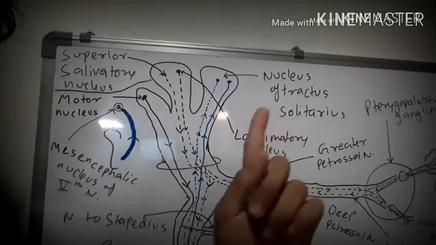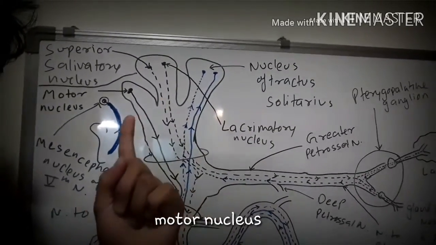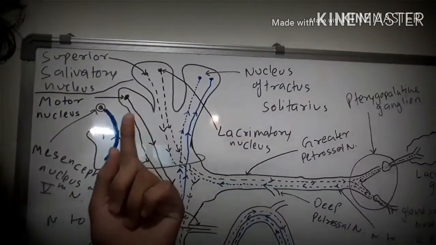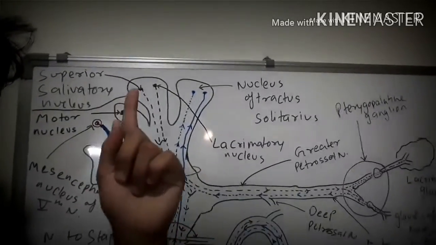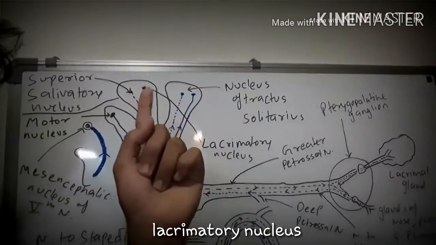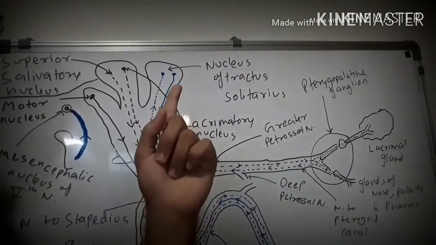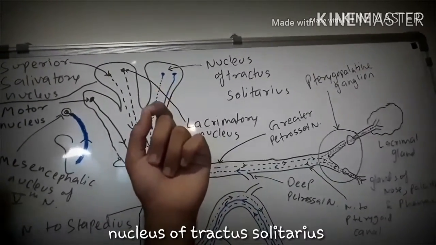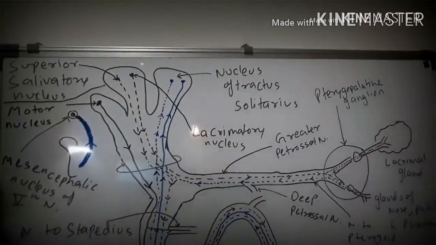So these are the nuclei of the facial nerve. Here's the motor nucleus of the facial nerve, from which the special visceral efferent fibers arise. These are the secretomotor nuclei: here's the superior salivatory nucleus, and here's the lacrimatory nucleus. And these are the sensory nuclei, present in the nucleus of tractus solitarius.